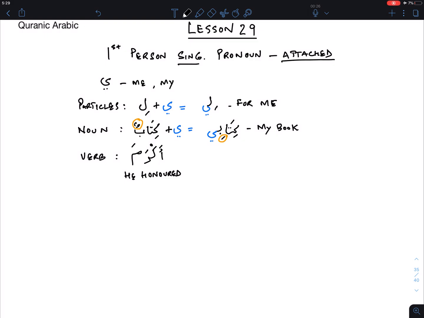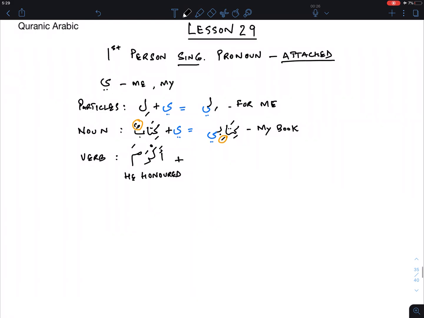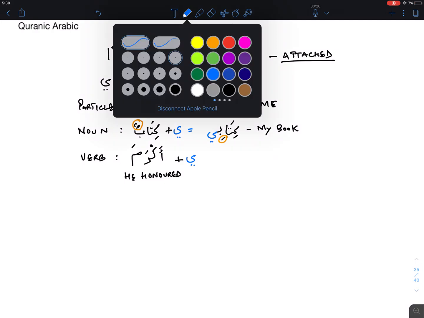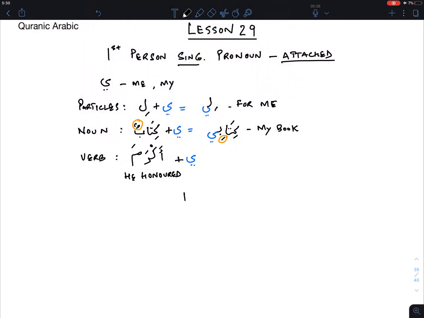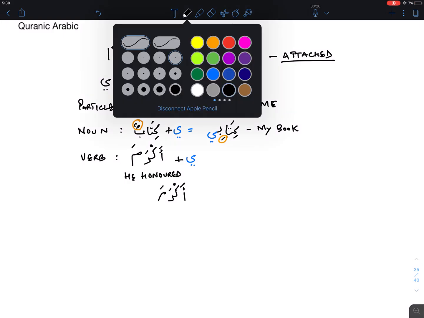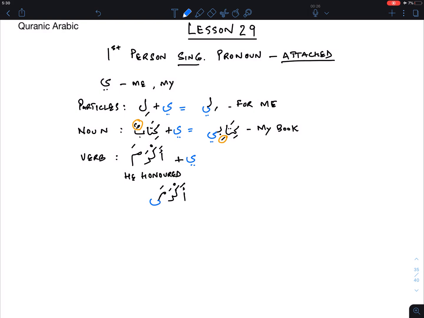Now if you're going to attach the ya of mutakallim to that, I'm going to write it below because it's not how it's going to be. It turns out to be akrama, the meem comes, and if you just follow the rules and attach the ya, it becomes akramay.